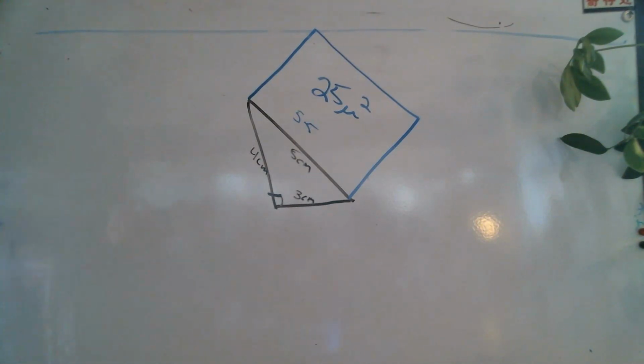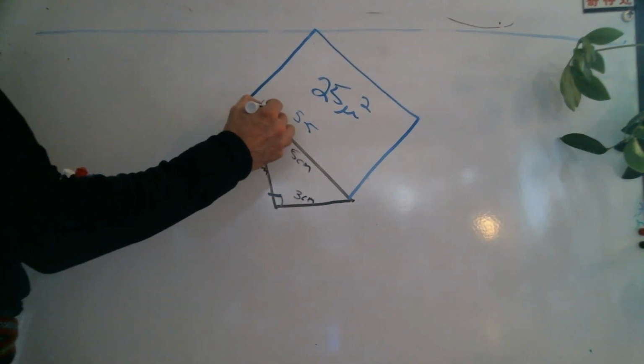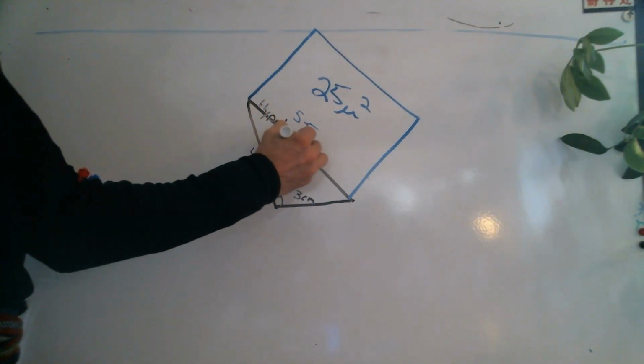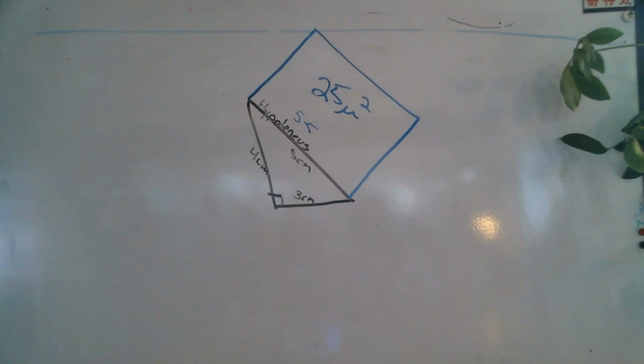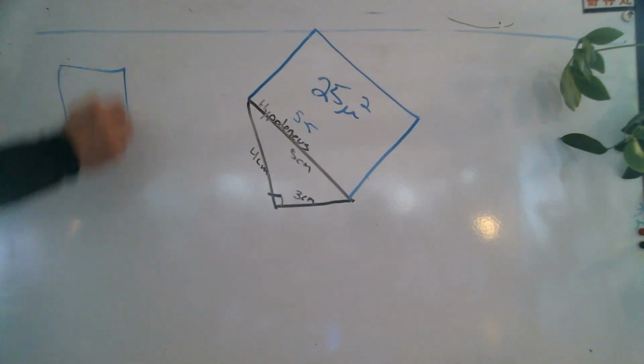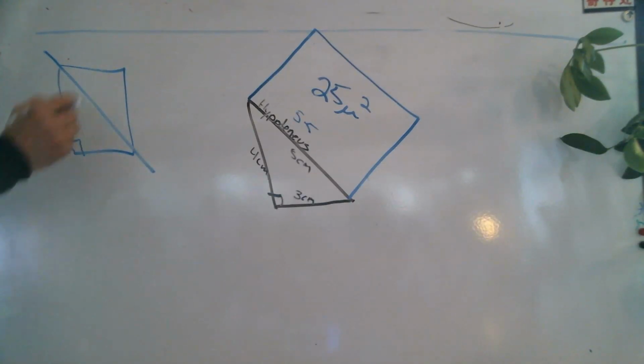Now, we've talked about the black line. What's the black line called? This is called the hypotenuse. In my last class, someone described it in the most beautiful way: it's the line that would cut the rectangle in half. If I have a rectangle, do you see how that right there is my hypotenuse?